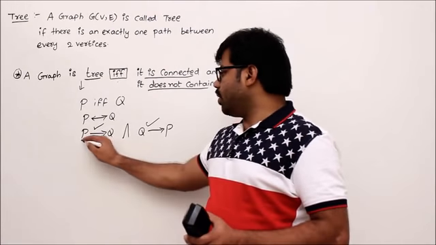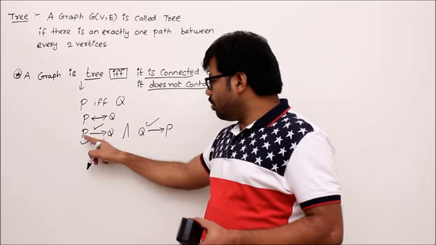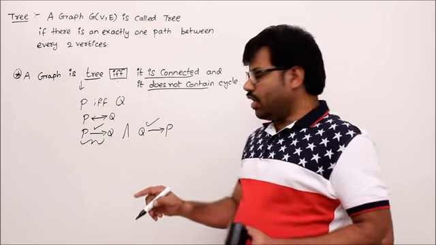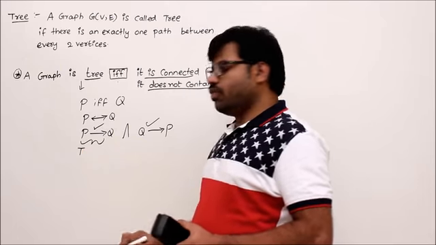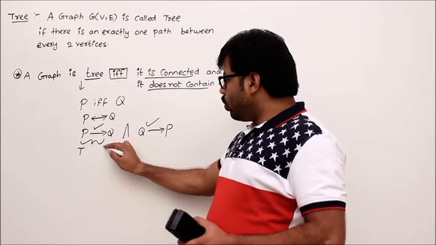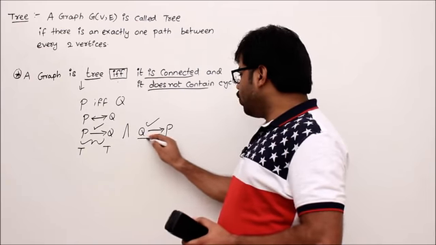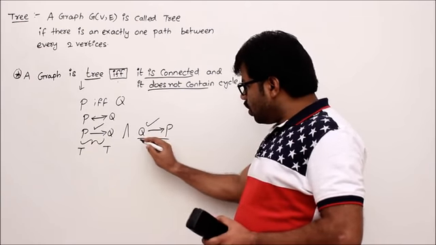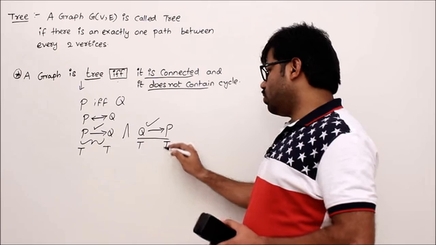Let's focus on P implies Q. How do we prove that P implies Q is true? We have to prove that P implies Q is a tautology. Whenever P is true, we assume P equal to true and we prove that Q equal to true. Similarly, to prove that Q implies P is true, whenever Q is true, we have to prove that P is true.